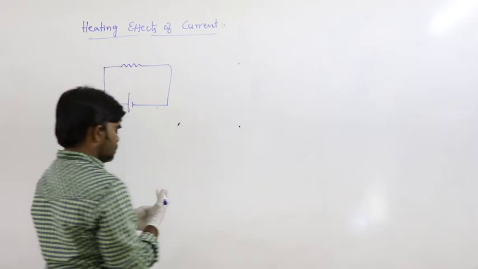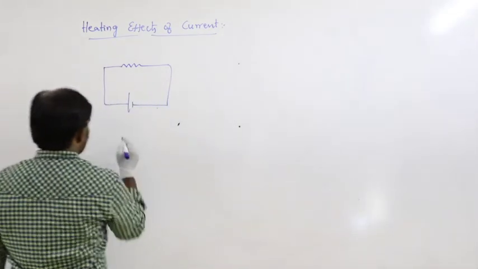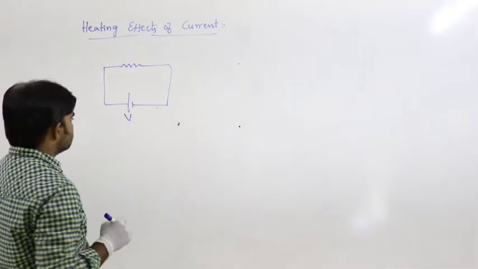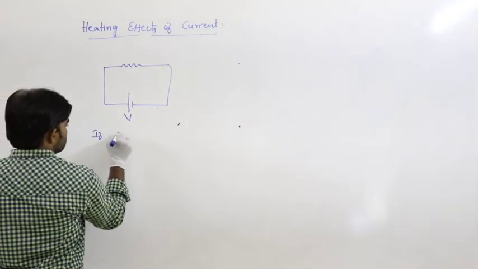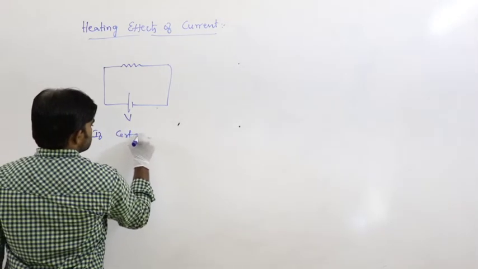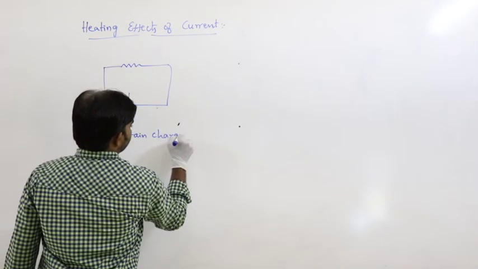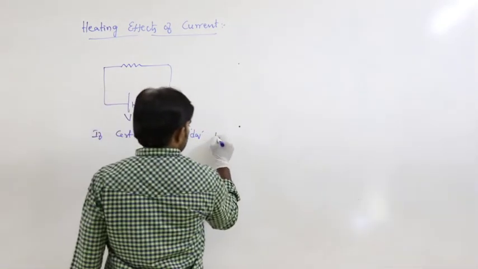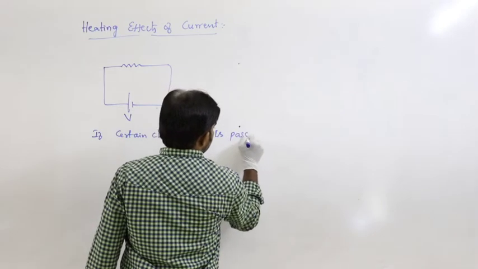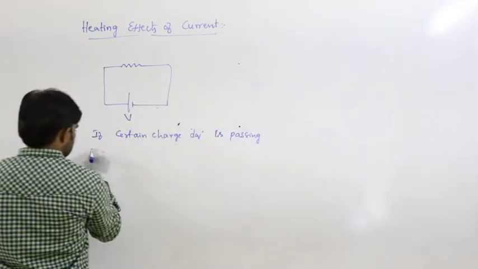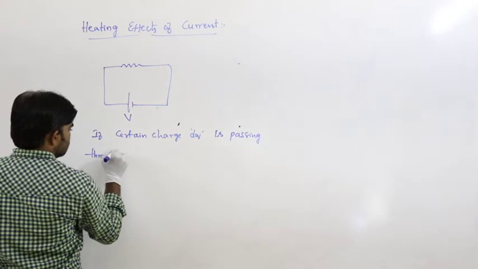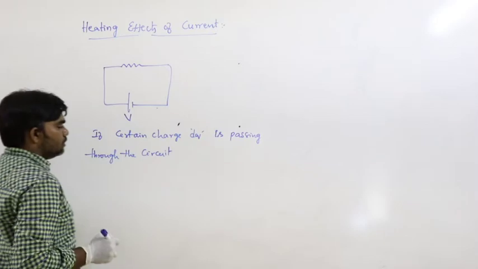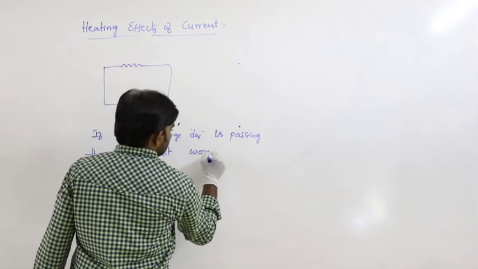For example, let us say the potential difference is V. If a certain charge dq is passing through the circuit, what is the work done required?